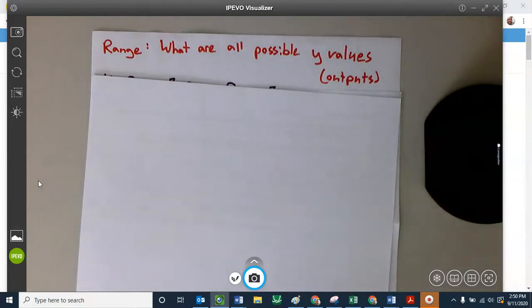So we just talked about finding the domain. What were all the x values? We had those 3 questions that we had to ask ourselves. We can ask ourselves the same questions for range, but now we're talking about outputs. We're talking about the y values, up and down, where does my graph exist? Another way I like to think of it is, where's the lowest point on my graph? Where's the highest point on my graph? That would help me with the does it go down forever, does it go up forever? So we can start modeling those questions as well.